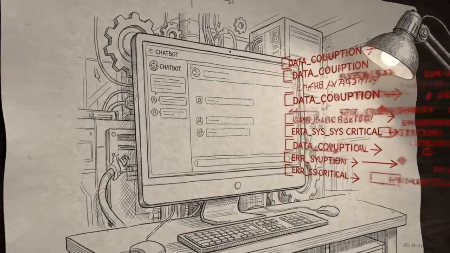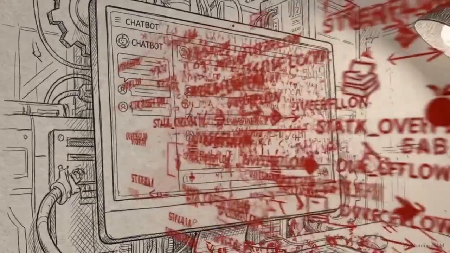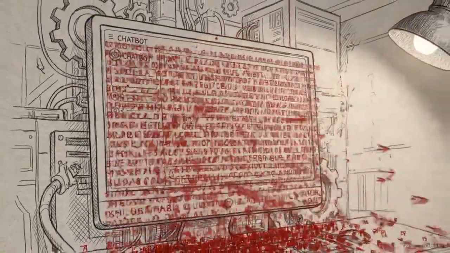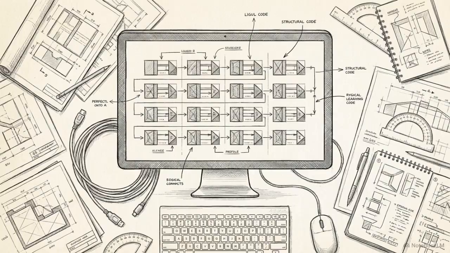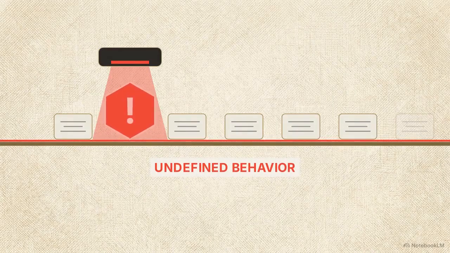Trillions of dollars in capital now rest on a single assumption, that when a large language model hallucinates, it is because the machine is defective. Compare this to a traditional programming compiler. When it encounters a missing variable or an undefined behavior, it doesn't improvise. It immediately halts and returns an error.